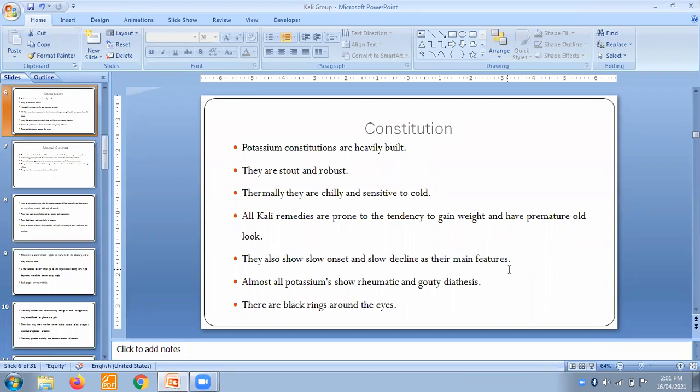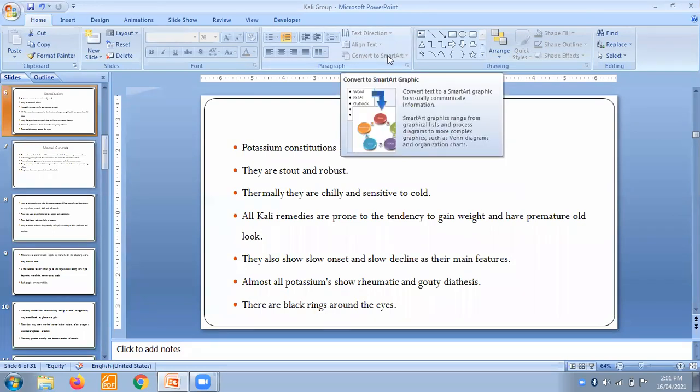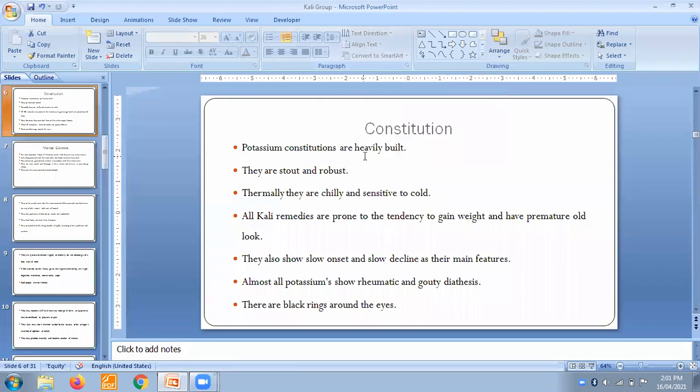There are black rings around their eyes. Sometimes when we don't sleep properly, we get black rings around our eyes. Such blackish rings around the eyes you will get in this remedy. And talking about rheumatic and gouty diathesis, they really have that gouty diathesis. Many people with gout or rheumatism, you can use this remedy, and it gives you great results.